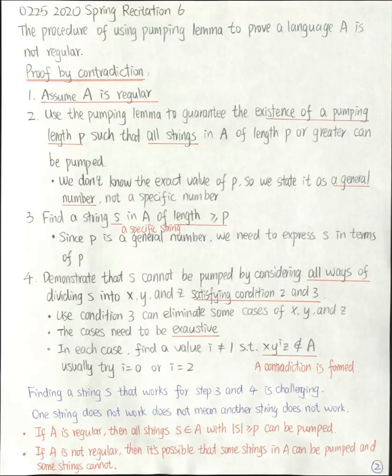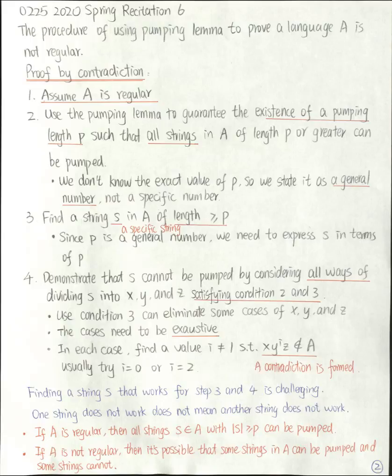And in each case, we need to find a value I, such that x y to the I z is not in A. This means we cannot pump this string I times. If we pump that I times, then the resulting string is not in the language.